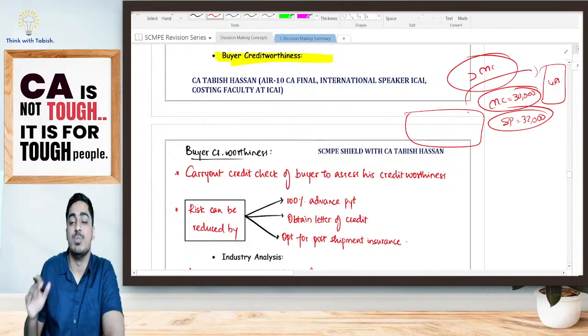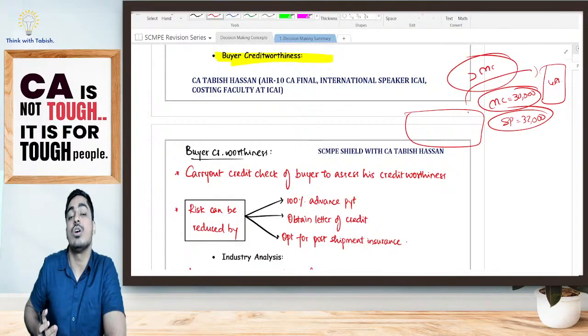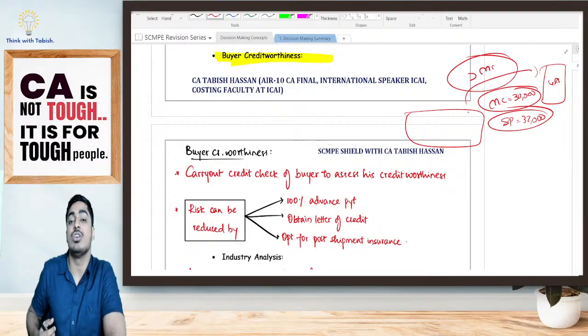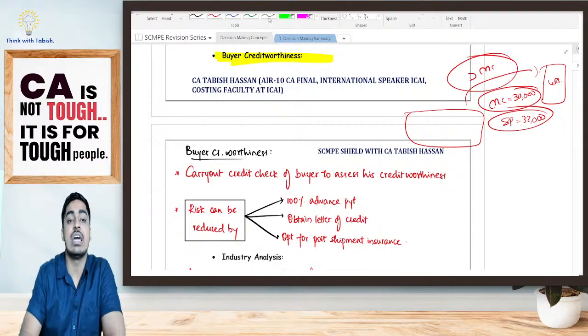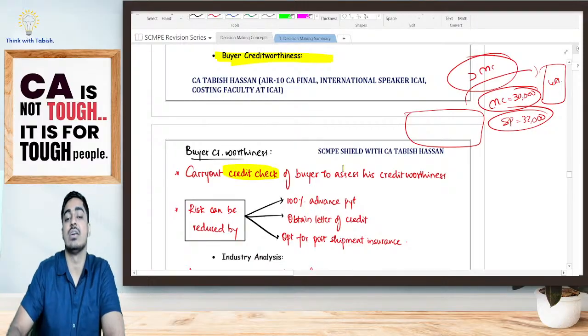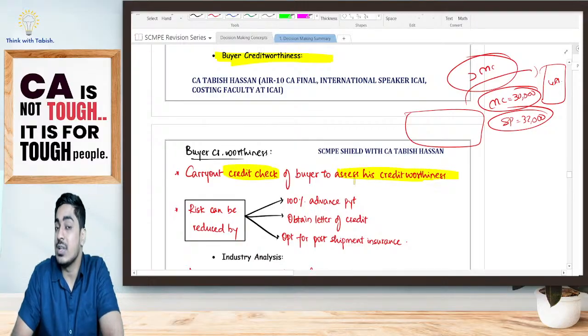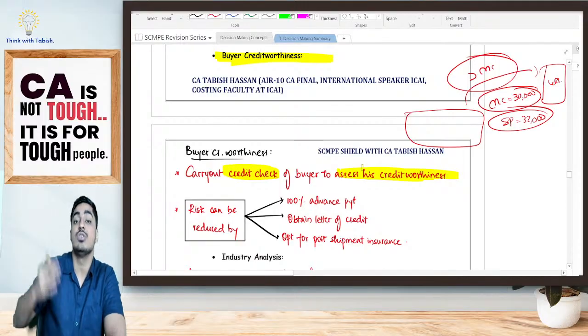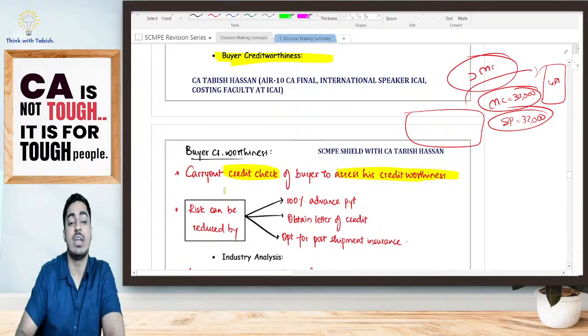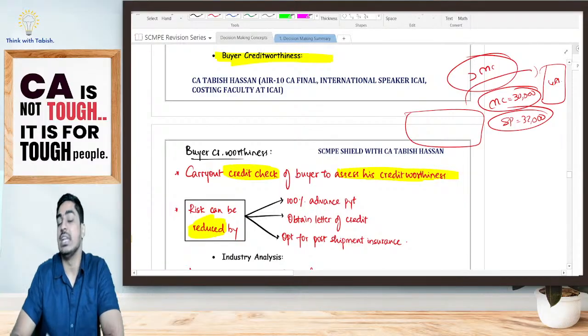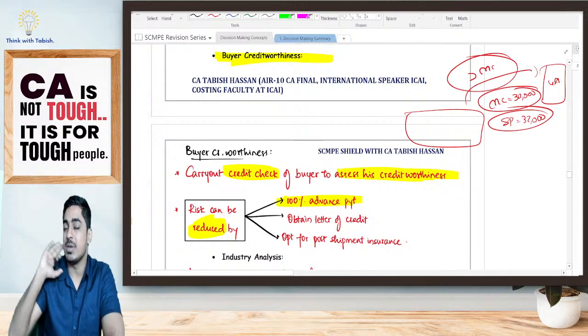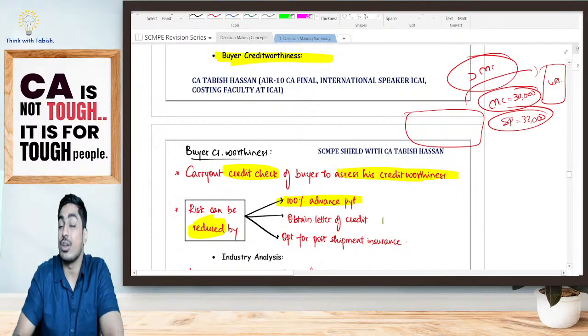Yes or no? So before you accept a special price order decision, see whether your buyer is credit worthy or not. You should carry out a credit check of your buyer to assess whether he is credit worthy. Whatever amount you've incurred, you should recover that. How can we try to reduce that risk, students? Three different options are there. Either you can go for 100% advance payment. Only when you give me the payment will I give you the goods or service. Option number one. Or else you can go for a letter of credit.